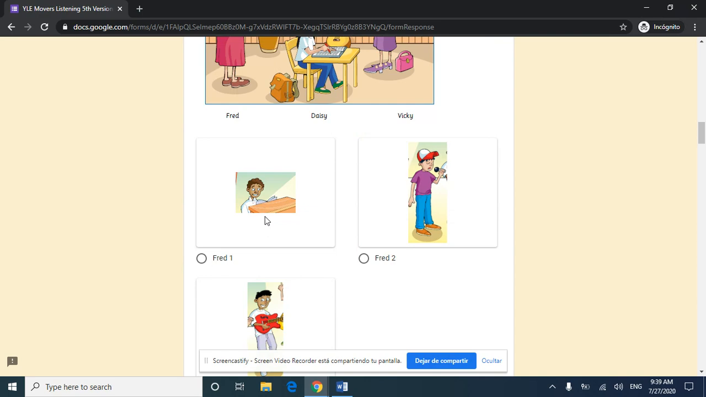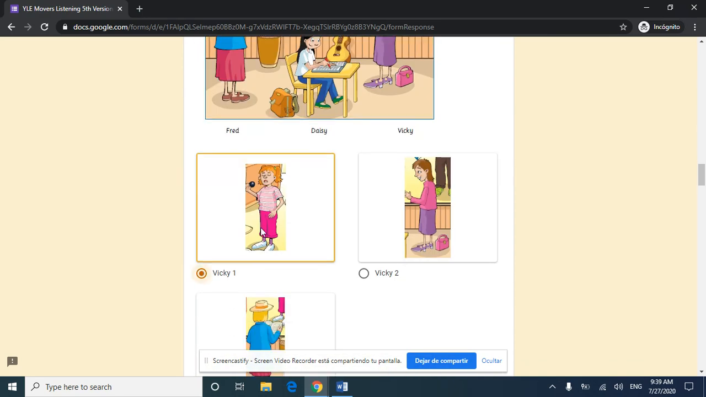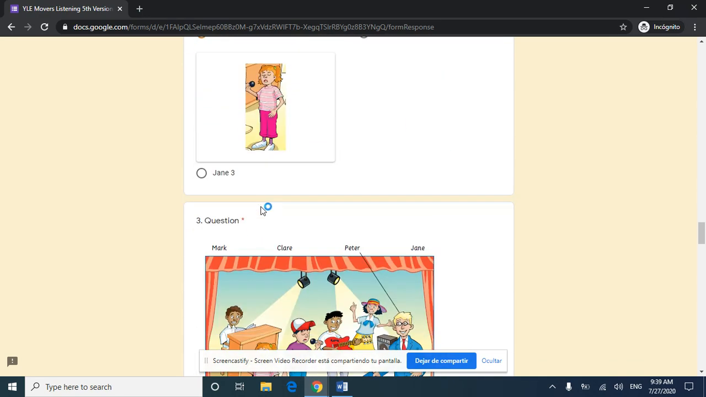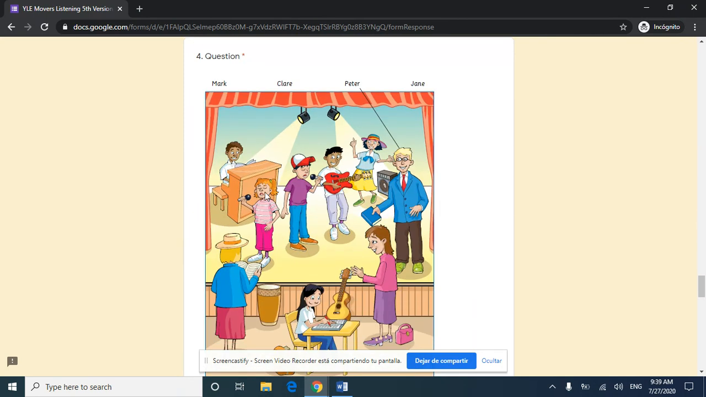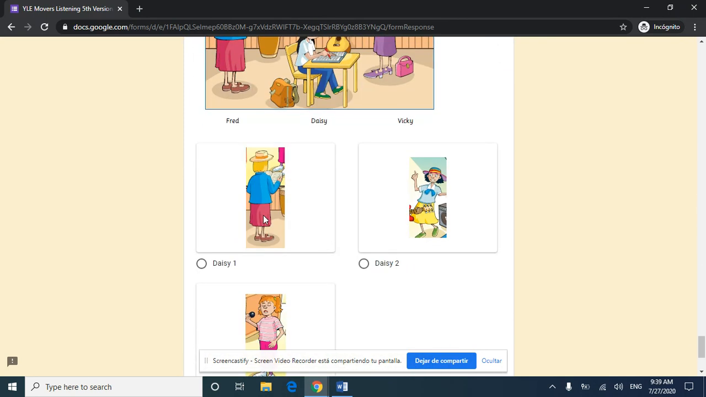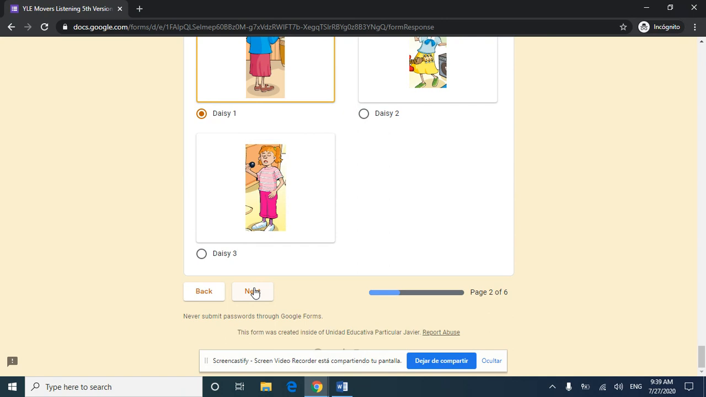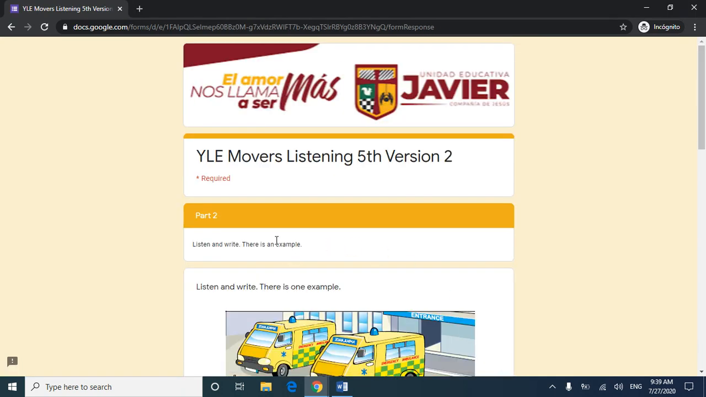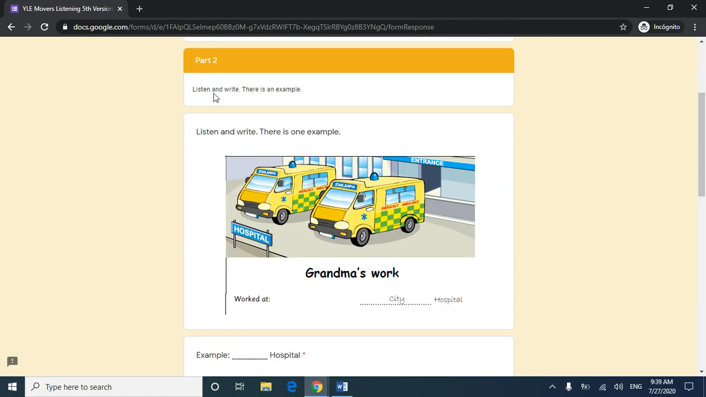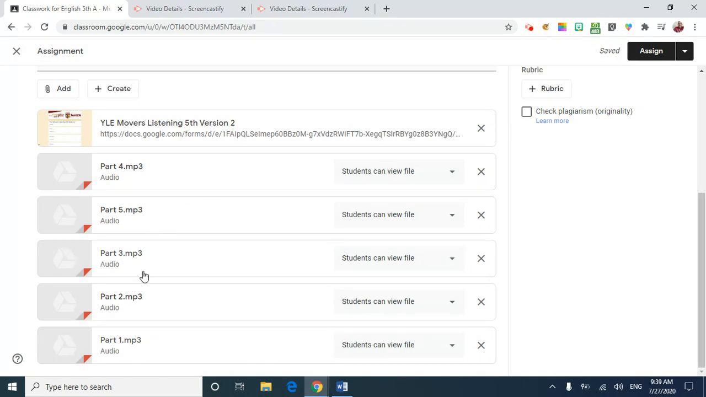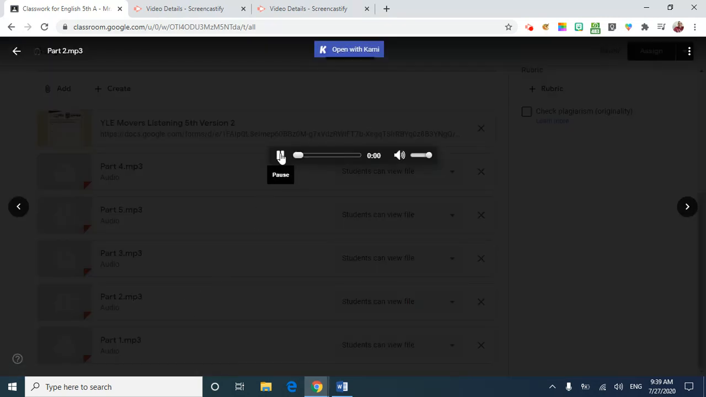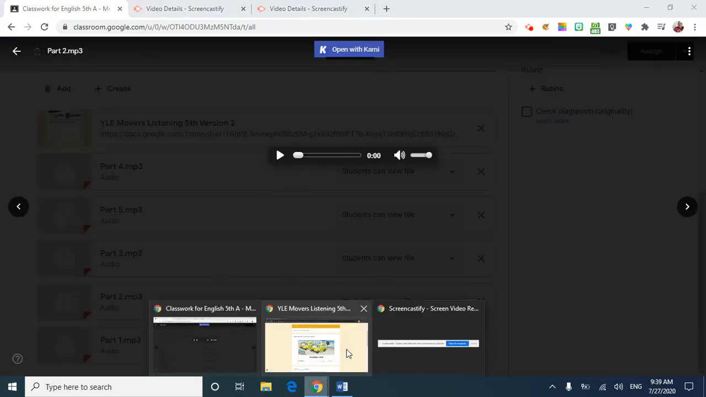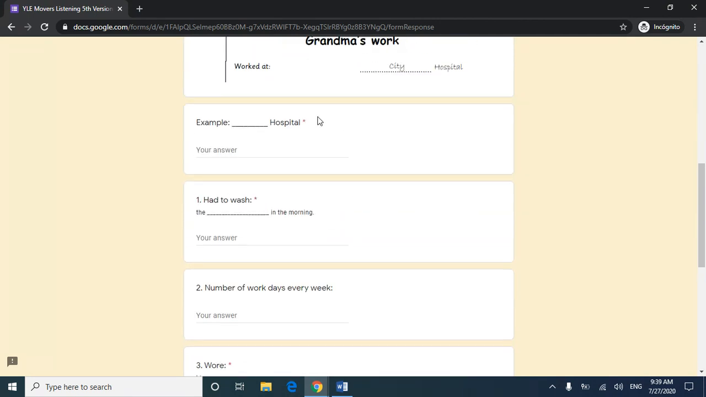The teacher is going to click Fred all answers number 1 just to continue with the test, okay? Remember, these are not the answers, this is only to continue with the test. This is part number 1. Part number 2, we have to listen and write. We go to classroom, we click part number 2, we listen to part number 2, and we complete the information.